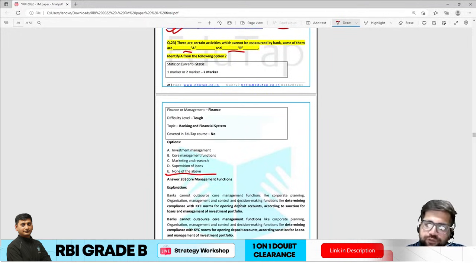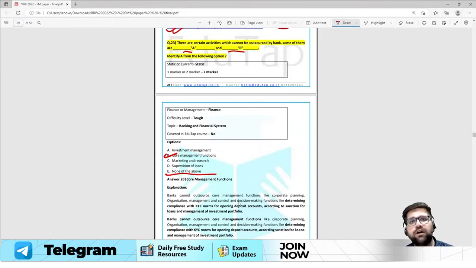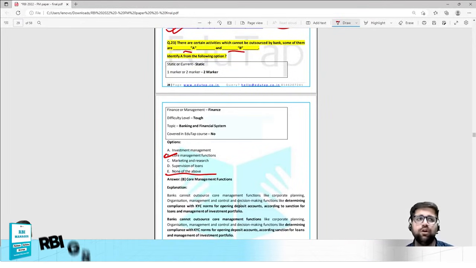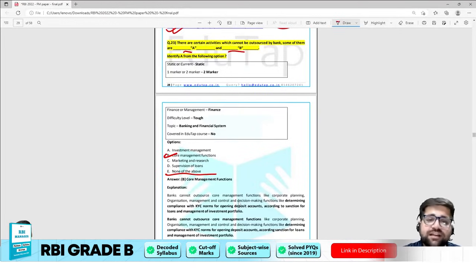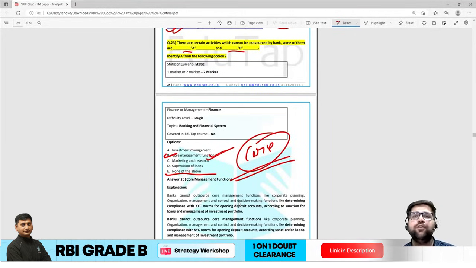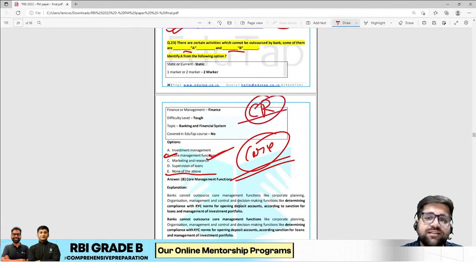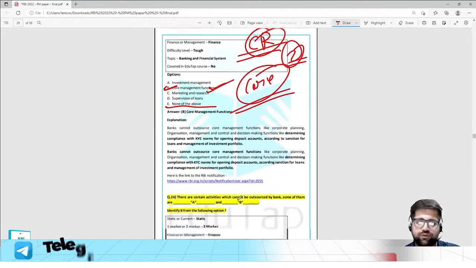If you see option B, core management functions, like KYC, opening of accounts, and closing of accounts, these are done by the bank itself. That's why the answer was core management functions. My dear friend, the word core itself is the green signal for you to mark this particular question. So again, if you are taking a calculated risk, 2 marks were again in your kitty, and it was really very easy to answer this question.